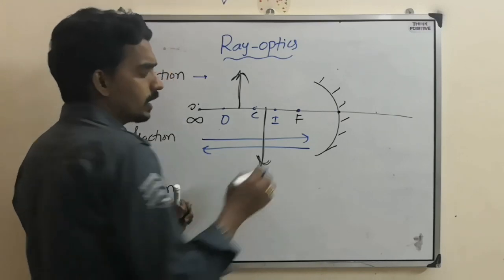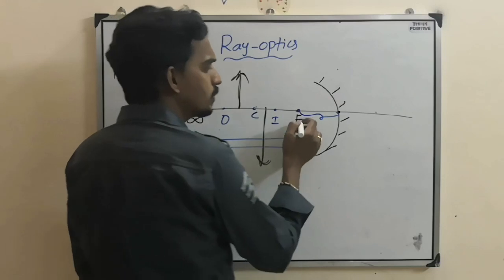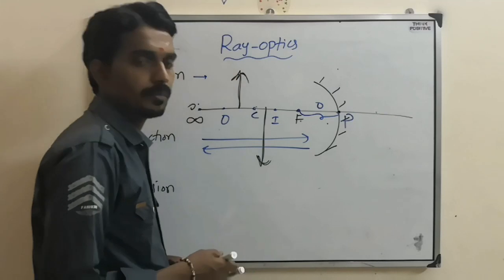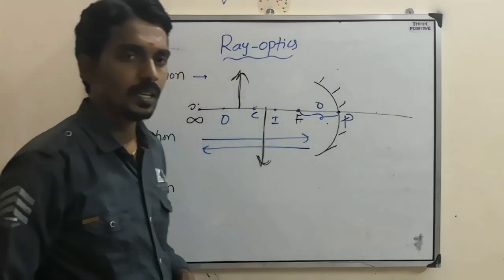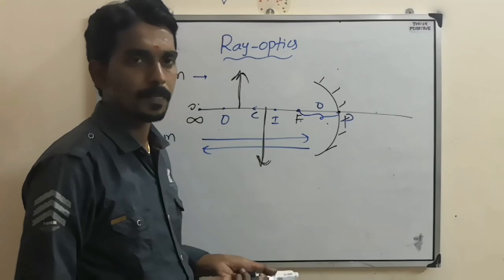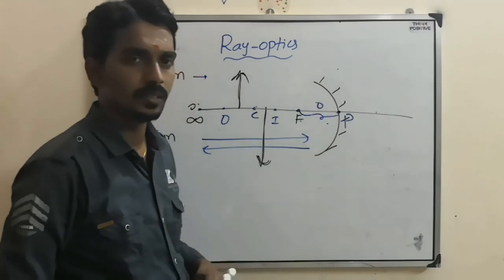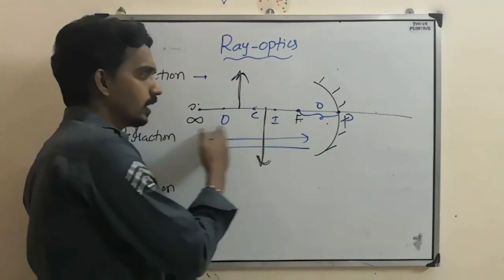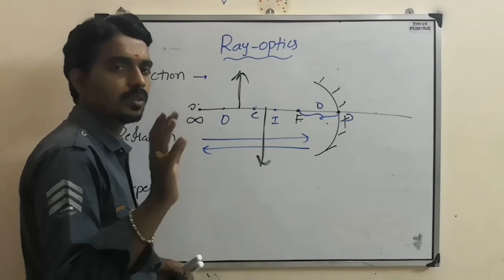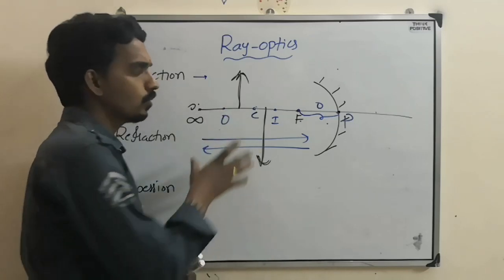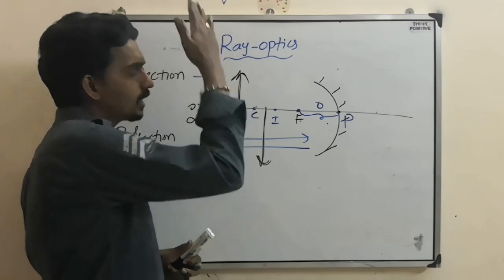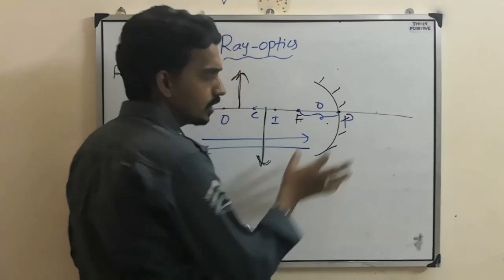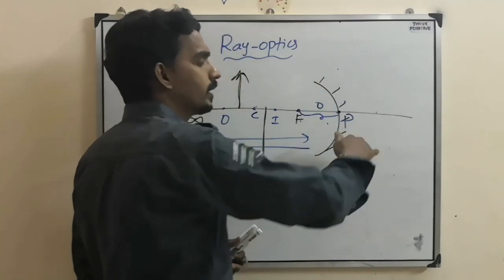Now here, the rest of the thing is this one. If the object is between focus and pole somewhere, then the image will form beyond the mirror, behind the mirror. That is called a virtual image, because it is beyond. Now in case of a real object, there is a real and inverted image. Inverted means if the object is upside, the image is downward. But in case of this position, if the object is upside, the image is also upside.